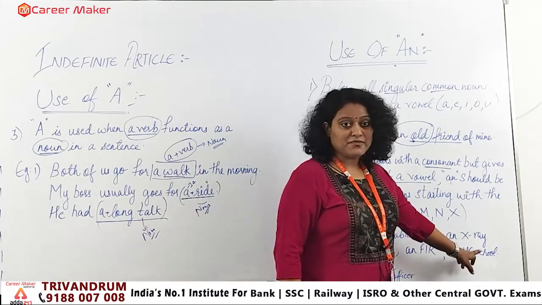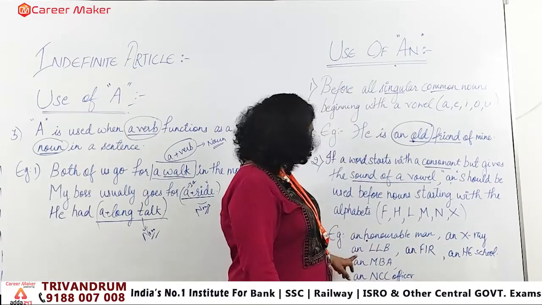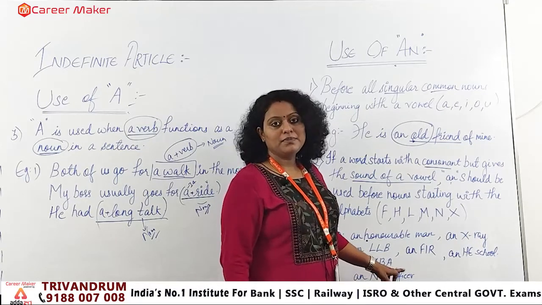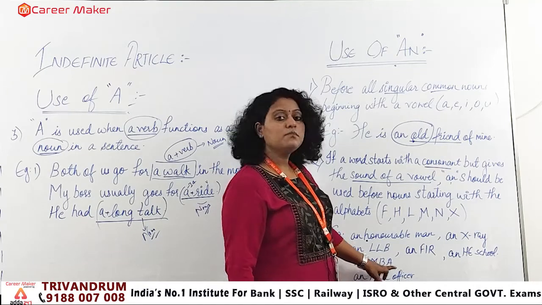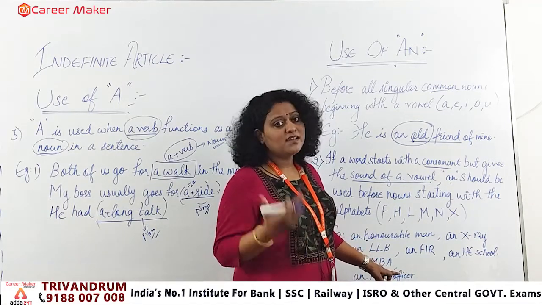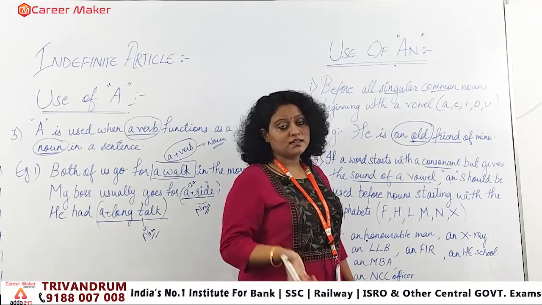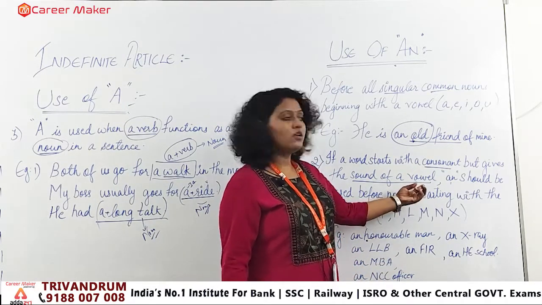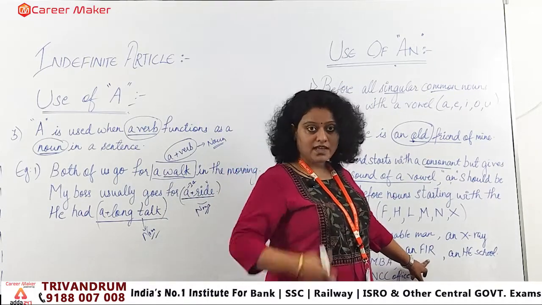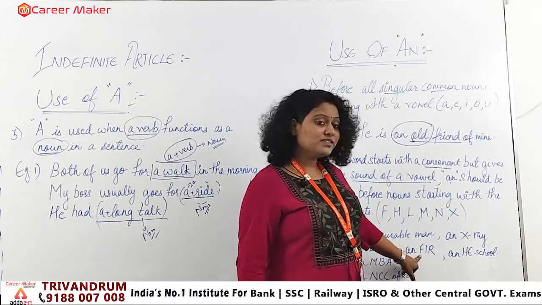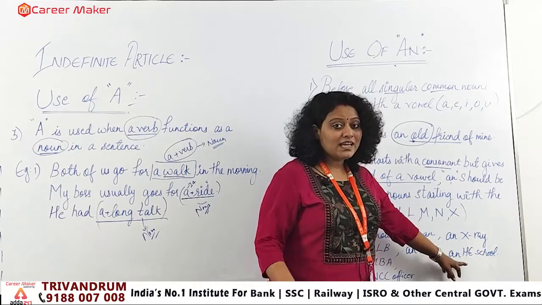In the same manner here also. See, "an X-ray", "ex-ray". So the vowel sound is echoing over there, so that's why you're using "an". Next, "an LLB", "el-el-bee". Again, the vowel is the echo part, so that's why you're using "an". Then "an MBA", "em-bee-ay", that is again echoing, so you're using "an". Then "an NCC officer", "en-cee-cee", again the echo is coming of what? Vowel. So that's why we are applying "an" over there. Like "an F", "ef". The echo is coming, though it is F, but the echo is of the vowel. That's why "an".